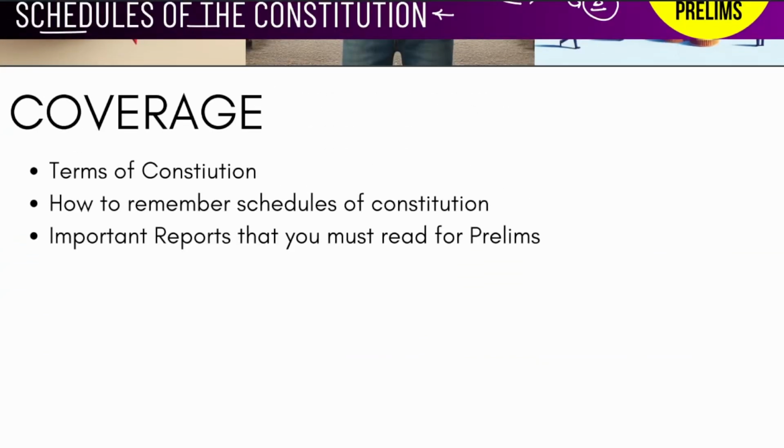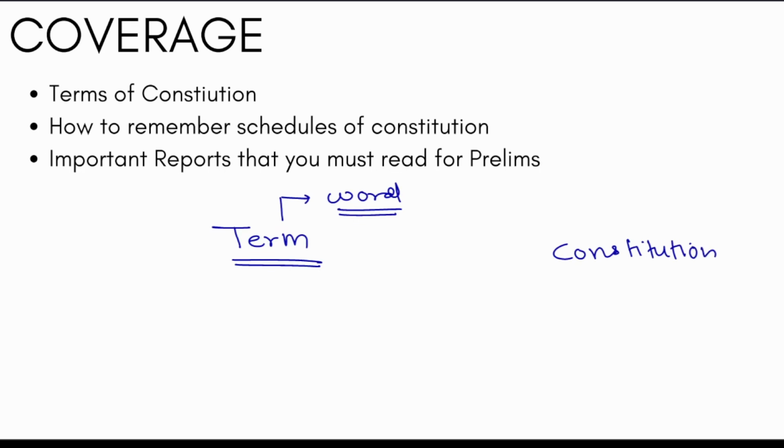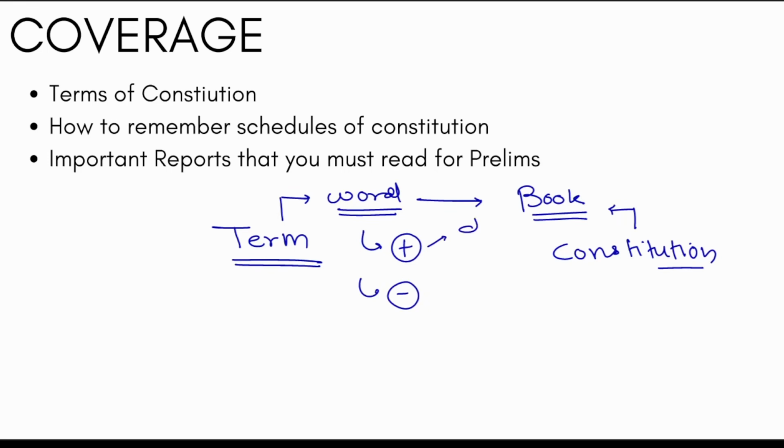So we know that there are three types of terms. Alright, there are three types of possibilities for a term. Term means a word, and we are talking about constitution. When we say constitution, it is essentially a book. So what relation can be established between a word and a book? That it can either be present or absent from the book. And if present, it is defined or undefined. And if it's absent at all, then there is no question of it being defined or undefined.